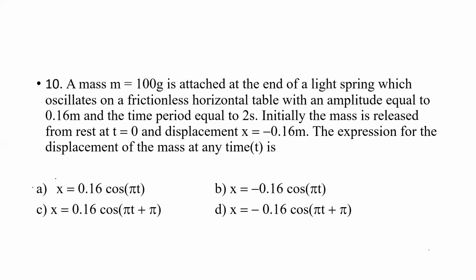The expression for the displacement of the mass at any time is given by. So we want the expression for displacement here. How can we do this?